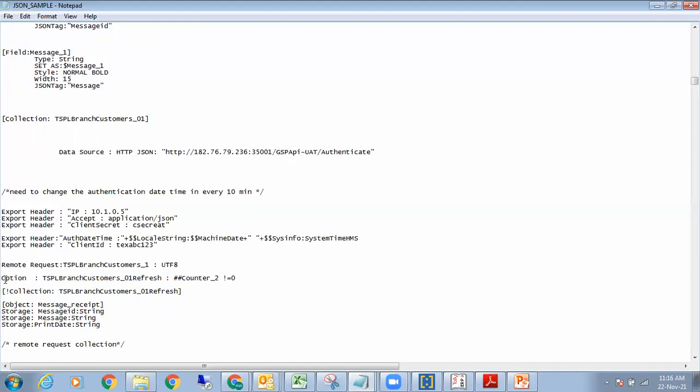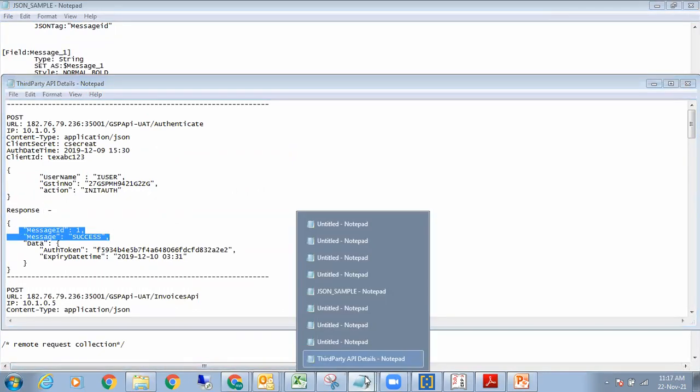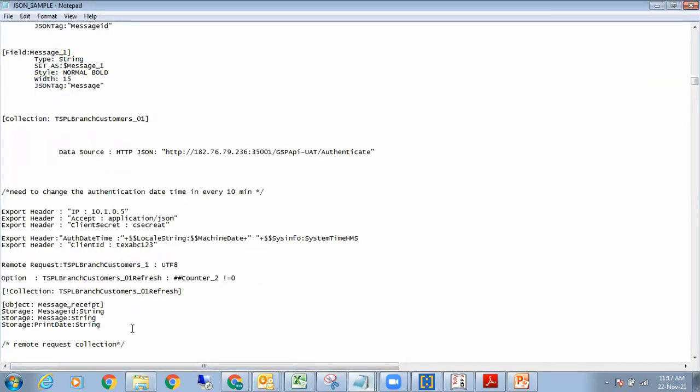Now, again, after each token, I want to have a break. So I just add this particular code, option TSPL collection 01, counter, get this thing. And this is an optional collection. Now, your output comes in the form of an object. You're getting it as a message receipt. You're storing it as a message ID and a message. Is it clear? So this message ID and the message is coming here. Then below this, the storage is a print date also, right?